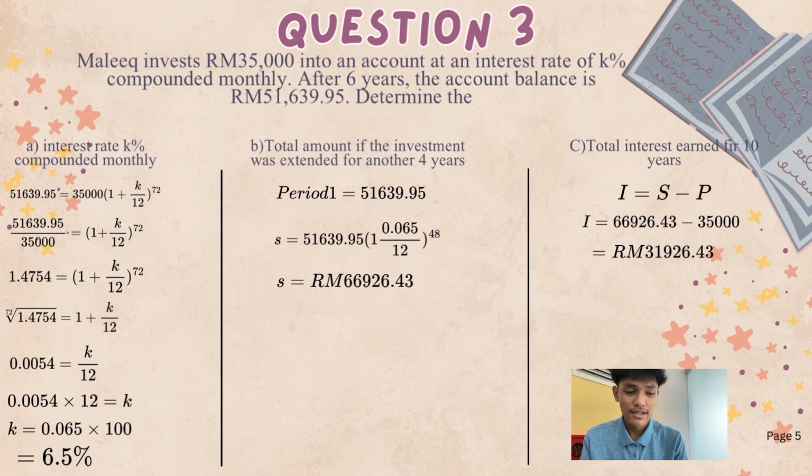And the question C, total interest earned for 10 years. Use the formula which is S minus P, and substitute the value into the formula, and the final answer is RM 31,926.43.